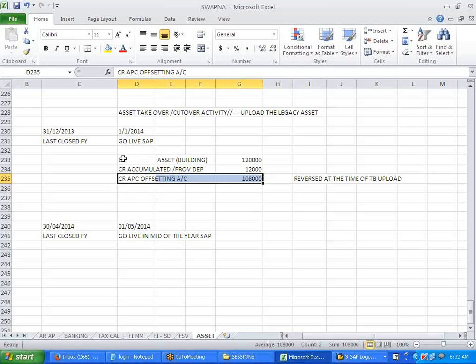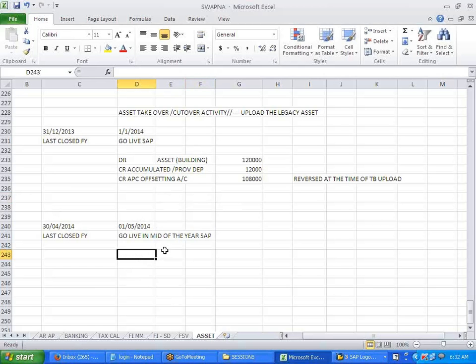This is the entry we are posting from long time, right? This asset, accumulated depreciation, all this. The only thing you need to understand is when I'm uploading an asset, when I'm posting all the debit side for these differences, in order to upload this, I'll create one more GL account, which is an offsetting GL account or APC, acquisition production cost. So the difference is updated, or this is also called a conversion account, or whatever they call it, to make the debit and credit equal.